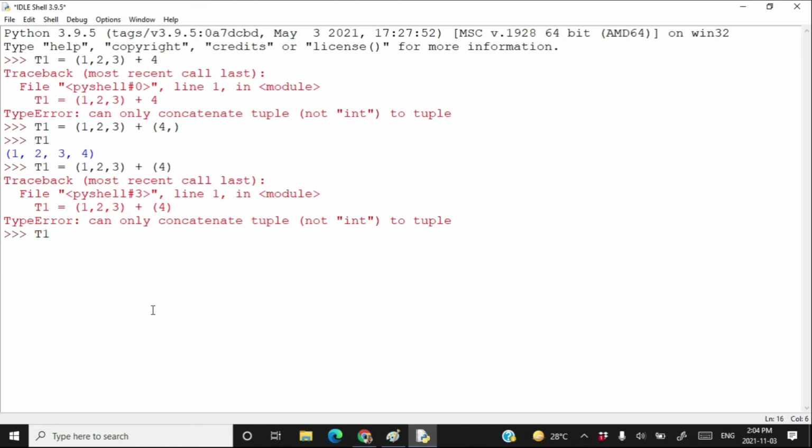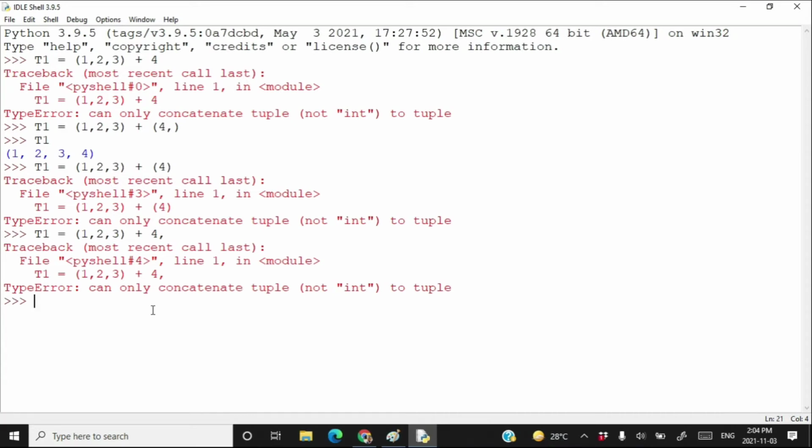If I try here, t1 is equal to 1, 2, 3 plus 4 comma, press enter, I got an error. Of course, I can create a tuple like this. t2 is equal to 4 comma. Now t2 is a tuple. But while performing an operation, this thing cannot be considered as tuple. Means in an expression, you cannot consider 4 comma as a tuple. Only this one is a tuple.